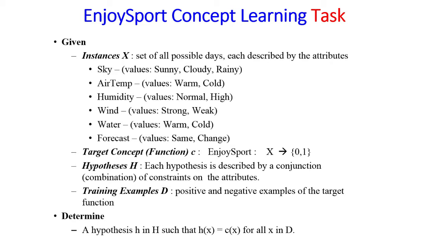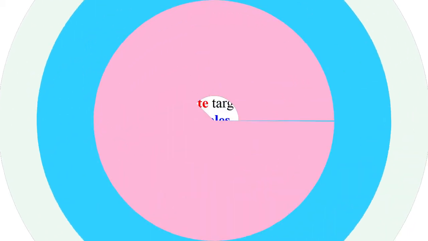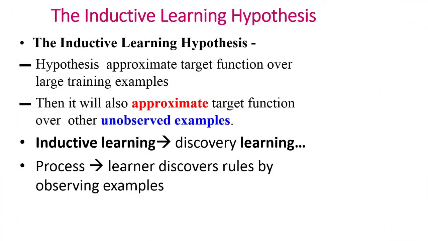What we need to determine in case of Enjoysport concept is a hypothesis small h in capital H such that small h of x is equal to c of x. We need to find the most specific hypothesis which will satisfy the target concept, and it is applicable for all the training examples. The inductive learning hypothesis.